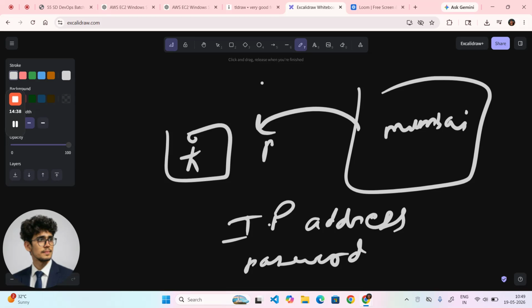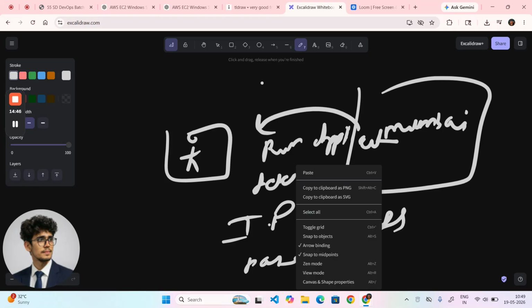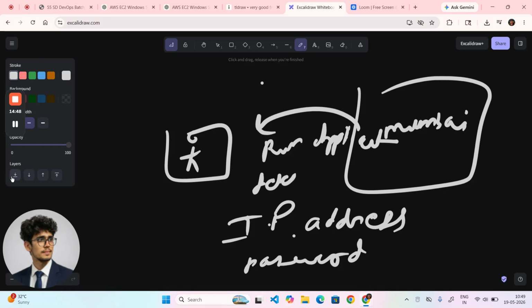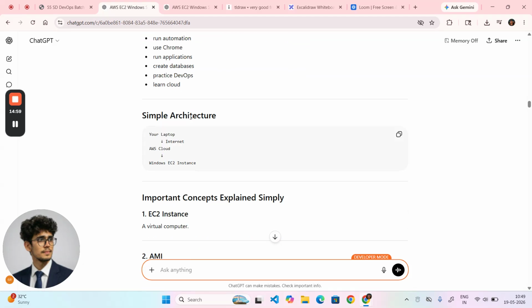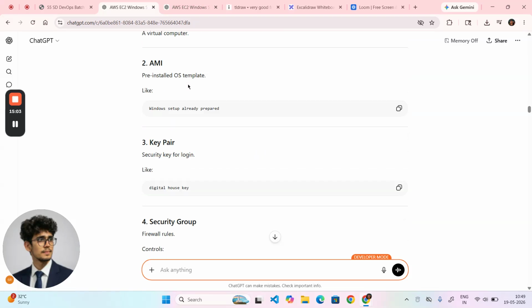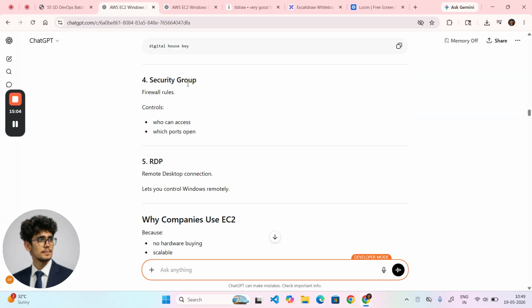I can run the application. I can delete the data. I can do a number of things, whatever I want to do. That's up to me only. Yes, whatever is here, run automations, install the server. I can create the database. I can learn everything. That is the role of RDP.